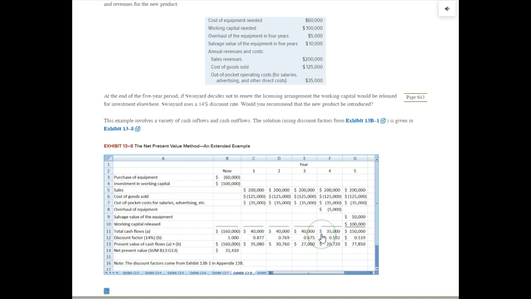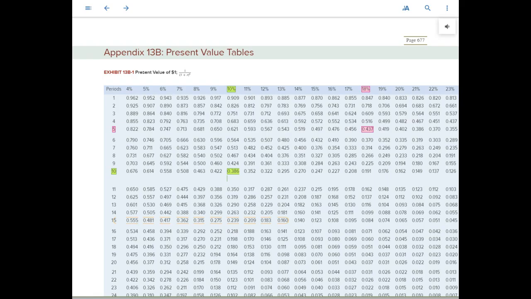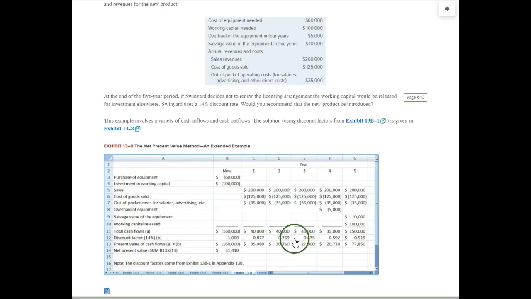So 5 periods, 14%. So we'll see these factors in the table. Here's 14%. So here they are, right along through here, from 0.877 down to 0.519. Present value of $1 table, number of periods, and the discount rate. So remember these numbers here. And there they are, coming up across here. Multiply, find the present value of each of those.